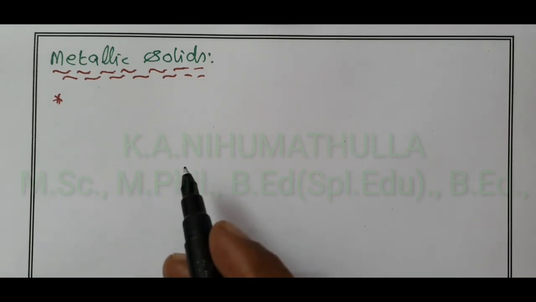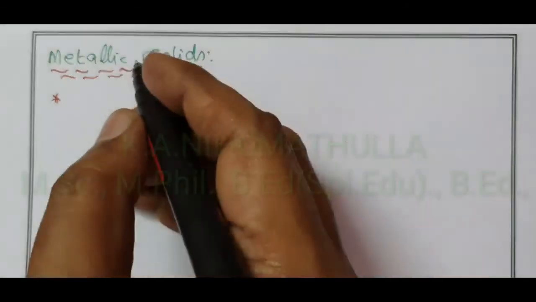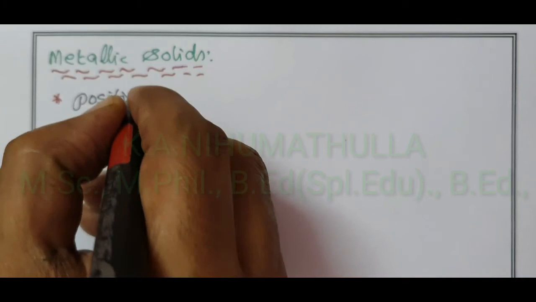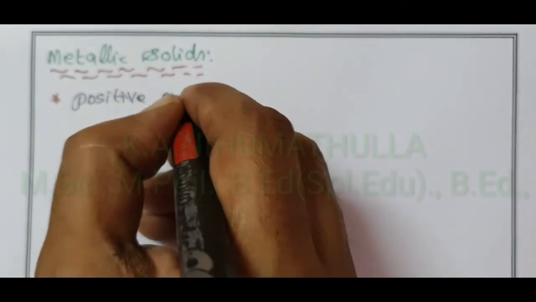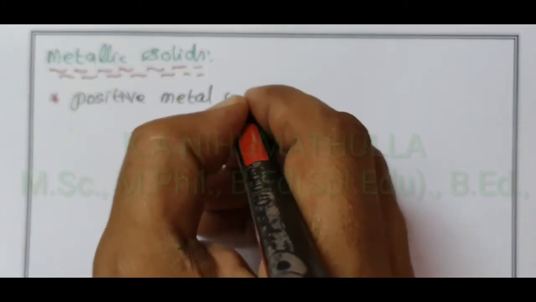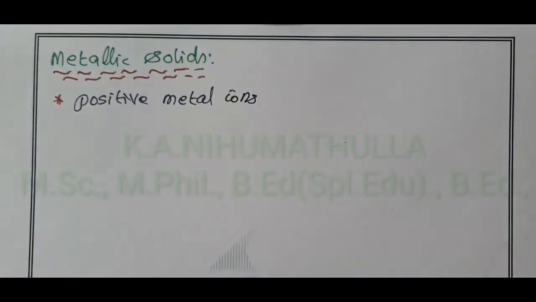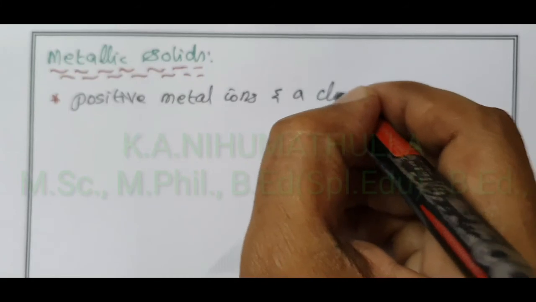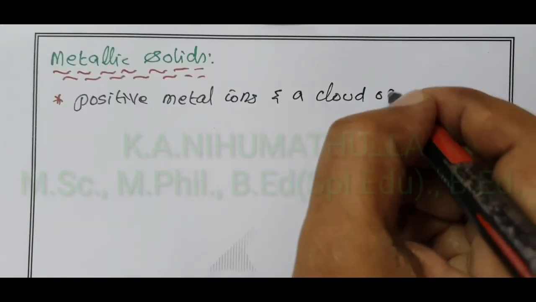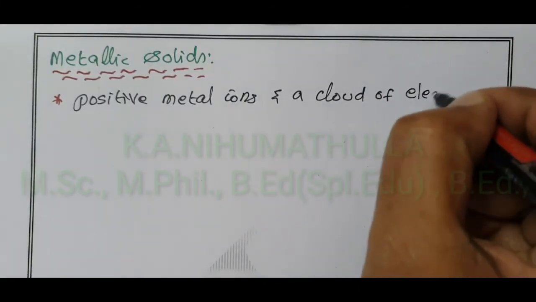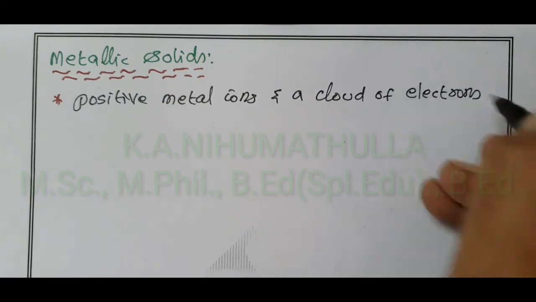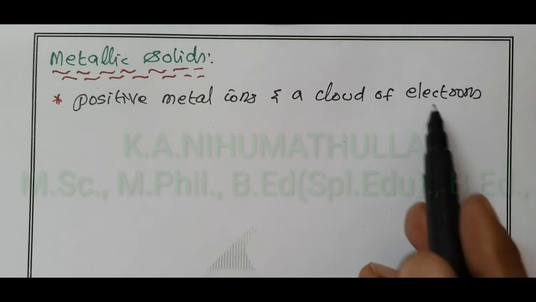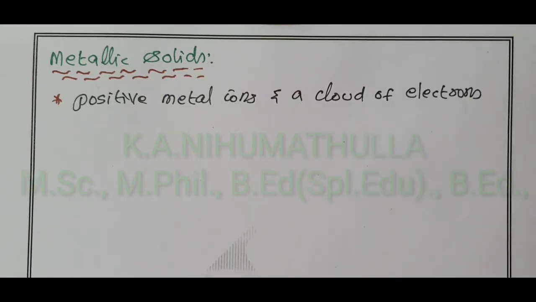In a metallic solid, the lattice points are occupied by positively charged metal ions, and a cloud of electrons pervades this space.